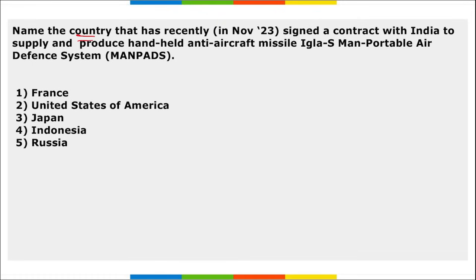Next, name the country that has recently signed a contract with India to supply and produce handheld anti-aircraft missile IGLA-S man-portable air defense system, that is MANPADS.